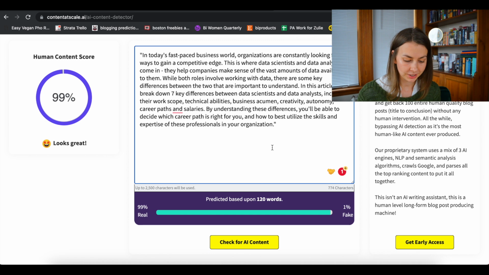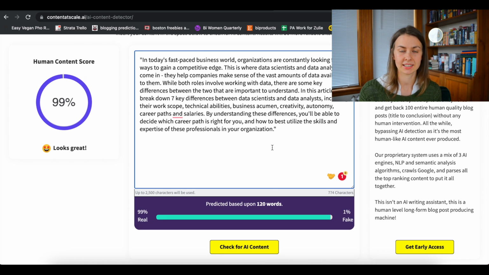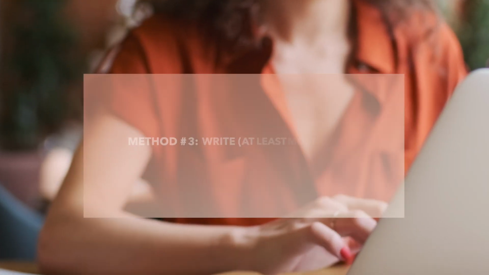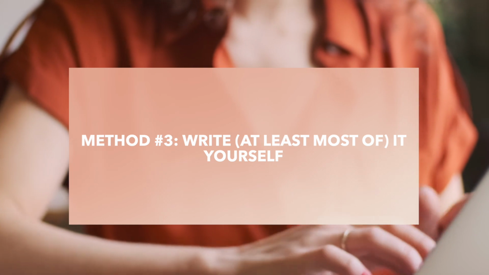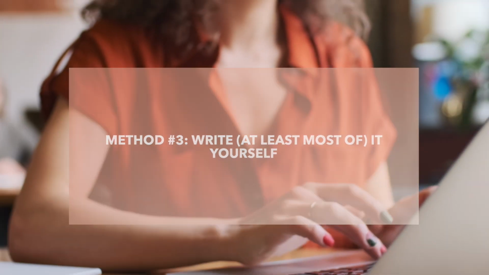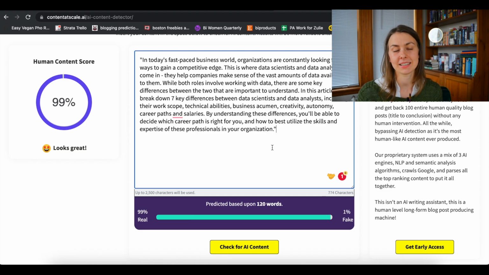Now, if I were you, I would not be satisfied with this as an introduction. This does not make me happy because this is missing one really critical thing that will make you 100% guaranteed to evade all AI content detectors forever. You know what that is? An element of human writing. Now here's what I would add to this to make it easy to evade the AI content detection.